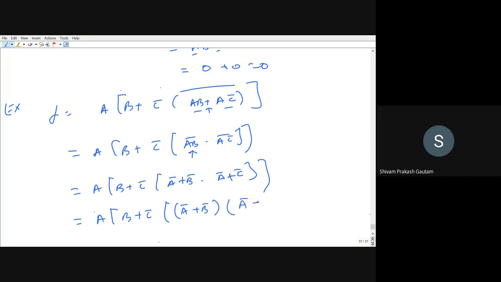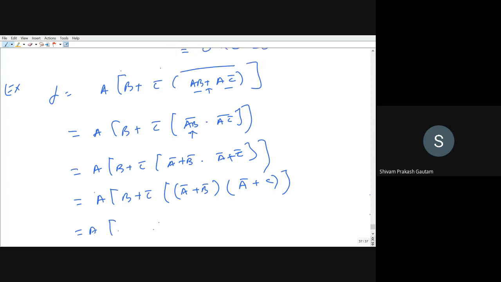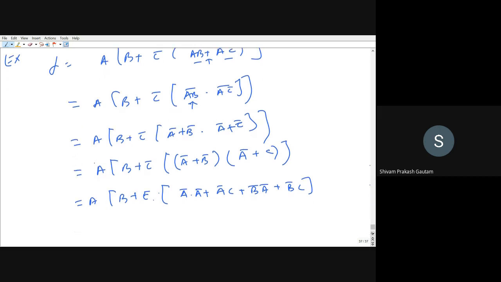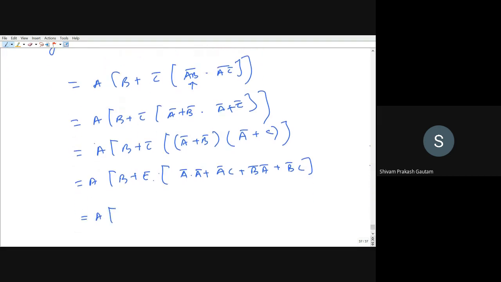This is A bar plus C double bar is there, so it will be C. Now we have to multiply it, so this will be A, B plus C bar, A bar into A bar plus A bar into C plus B bar into A bar plus B bar into C. Right. So this can be reduced as A, B plus C bar. A bar into A bar is equal to A bar itself.